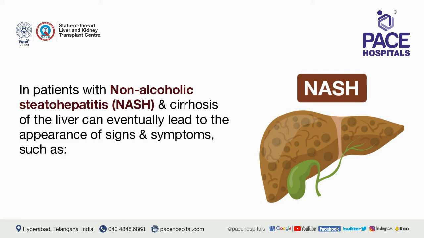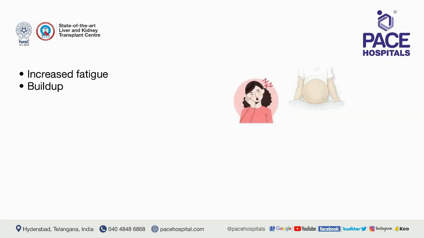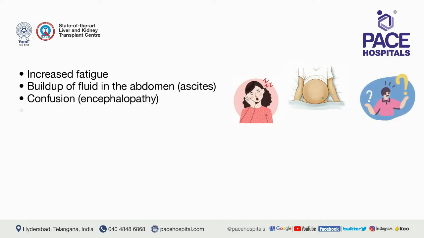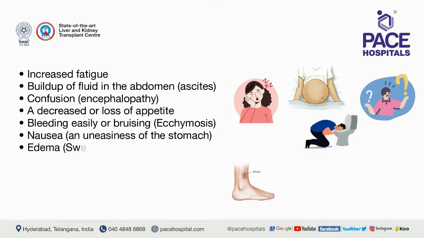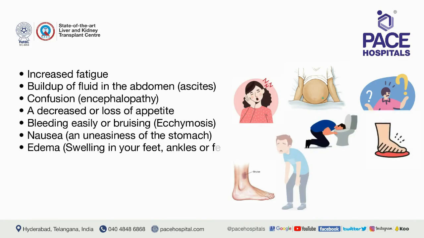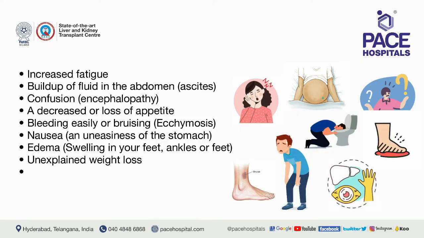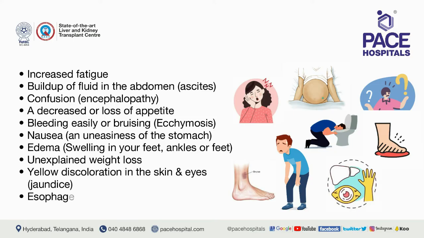and symptoms such as increased fatigue, buildup of fluid in the abdomen, ascites, confusion, encephalopathy, a decreased or loss of appetite, bleeding easily or bruising, ecchymosis, nausea, and uneasiness of the stomach, edema, swelling in your feet, ankles or feet, unexplained weight loss, yellow discoloration in the skin and eyes, jaundice, esophageal varices, enlarged or swollen veins in the esophagus that can cause vomiting blood, bloody or black tar-like stool.